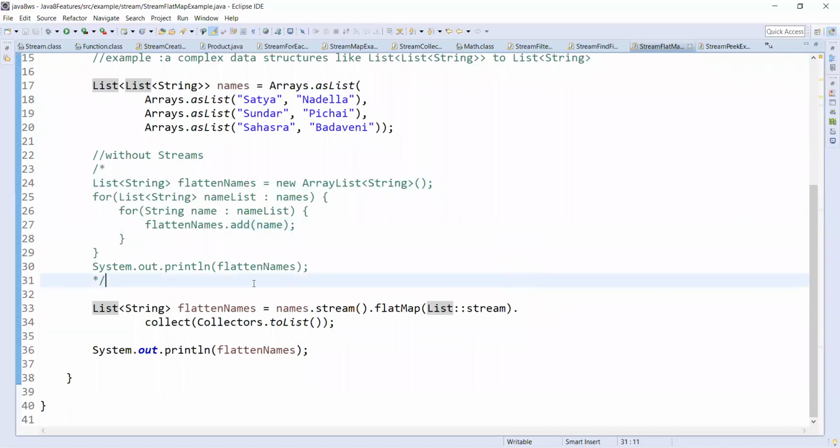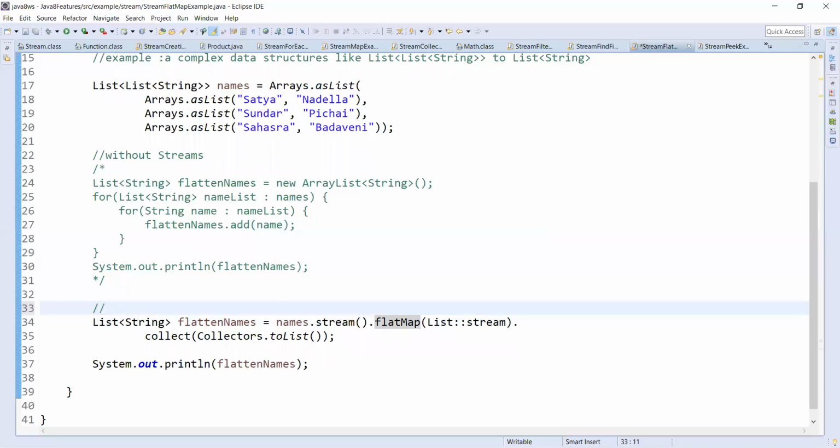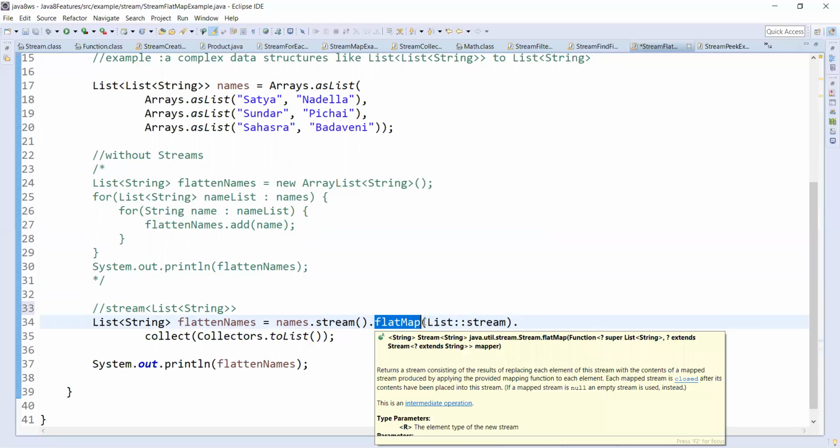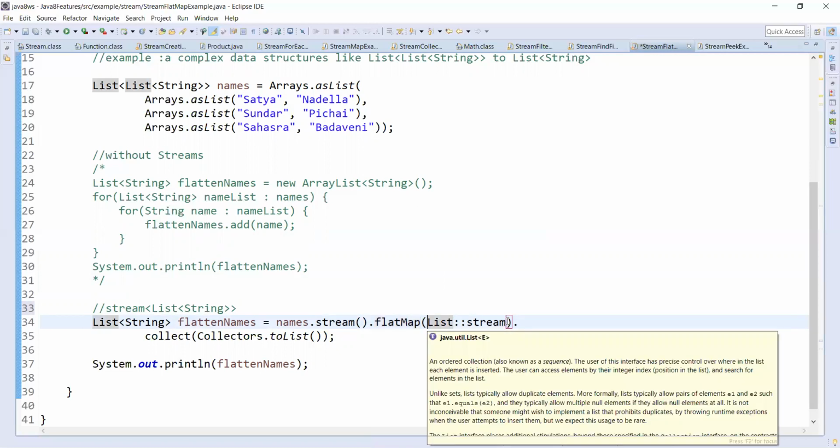Now, as I keep mentioning, this is all in one single statement. So names.stream, and by this we get the stream. Here the stream is a stream of list of string. And this flat map, what I'm expecting is a list of string.